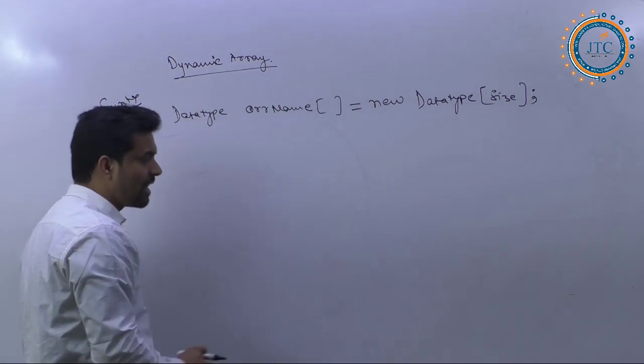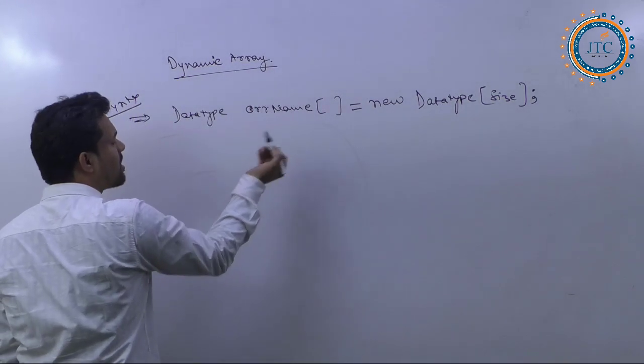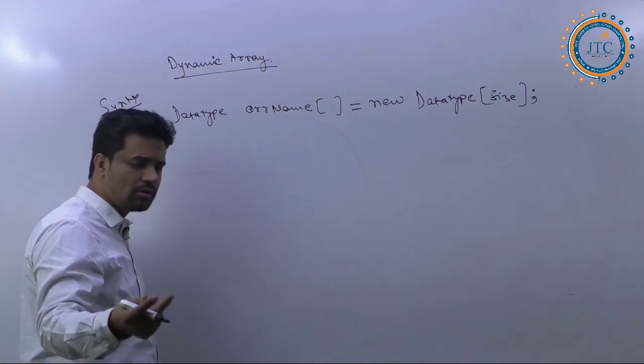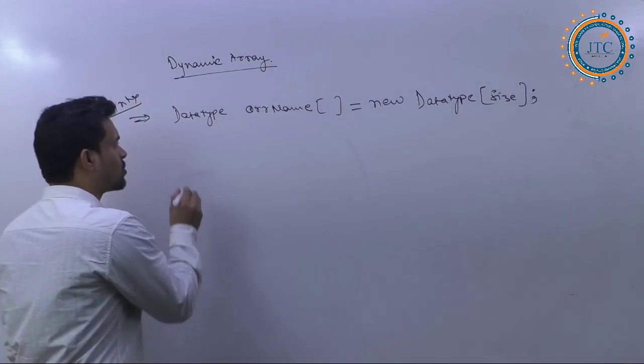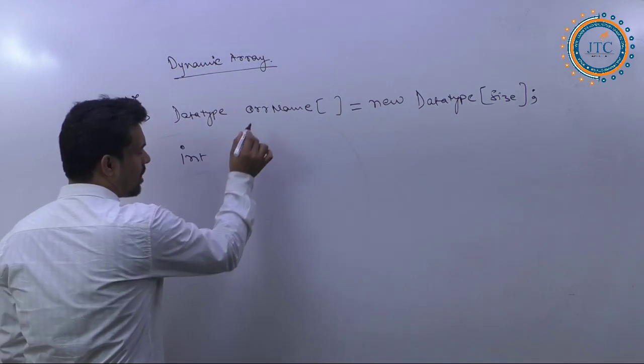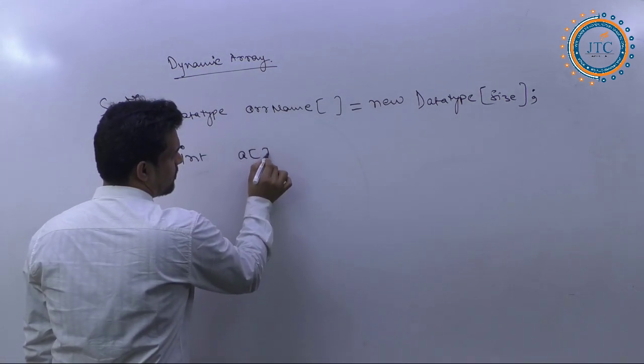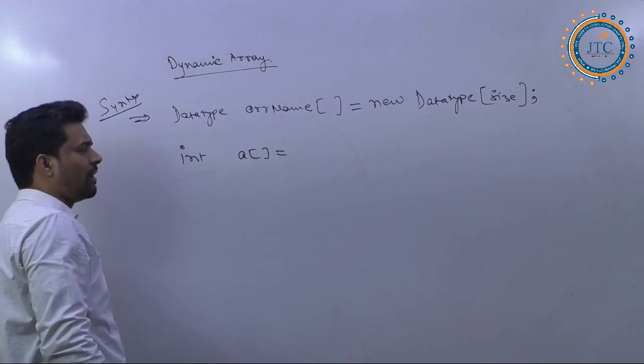Now at the same time here I am writing, let's say some data type, you can take any kind of data type, it's your choice. So here I am taking int of a data type.